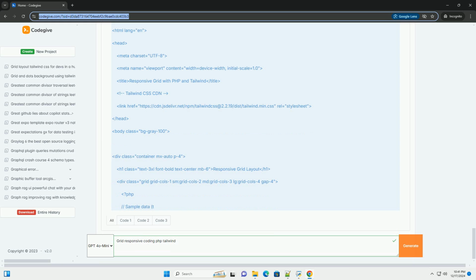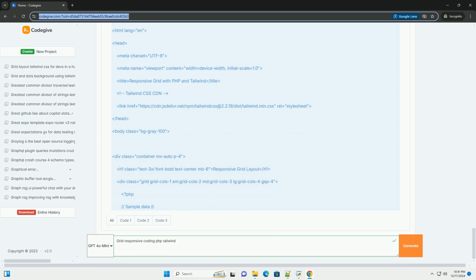Echo div class equals grid grid-cols-1 md:grid-cols-2 lg:grid-cols-3 gap-4. Foreach $items as $item. Echo. Div class equals bg-white rounded-lg shadow-md p-4. H2 class equals font-bold text-lg. $item title. /h2. P class equals text-gray-600. $item description. /p. /div. Echo /div.